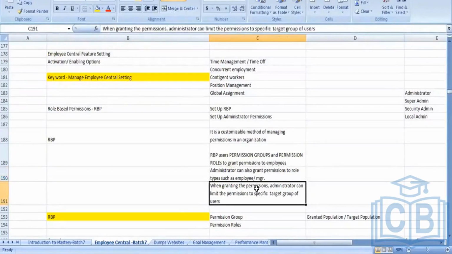After granting the permission, the administrator can limit the permission to a specific target group of users. What does it mean? If I have given a permission, I can control that permission to only a set of group of users. Suppose I have given a permission to the HR team, and in the HR team there are two employees who are running the payroll.